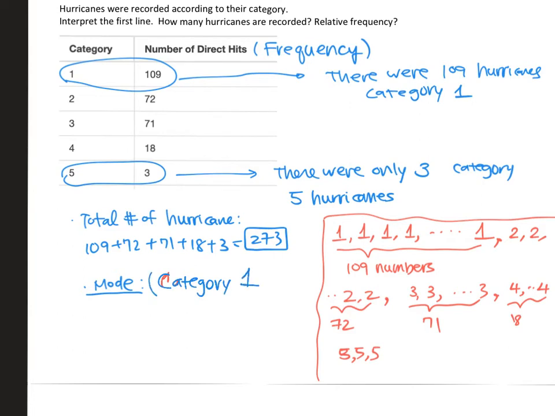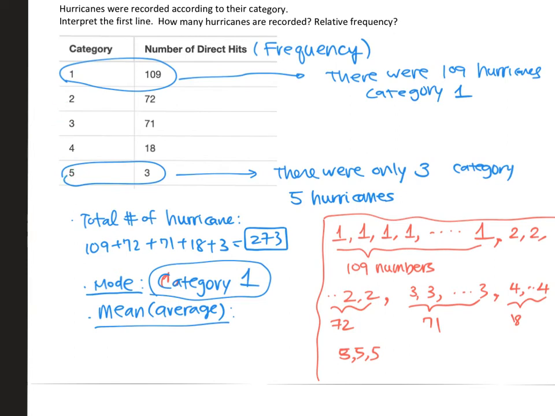Category 1. And then the mean, which is the average. When we find the average, category ranges from 1 to 5, right? So when we're talking about average category, it's got to be somewhere in between. Just keep that in mind. The highest category was 5, the lowest category is 1. So what's the average category? It's probably going to be something like 2 or 3. But notice there are a lot more 1s, so most likely it's closer to 1 than 5.